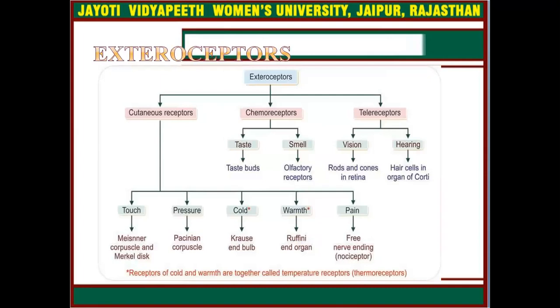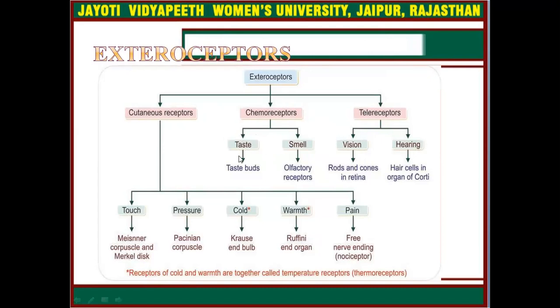This is the classification of exteroceptors: cutaneous receptor, chemoreceptor, and telereceptor. Chemoreceptors are responsible for taste and smell. On the other hand, telereceptors are responsible for vision and hearing.